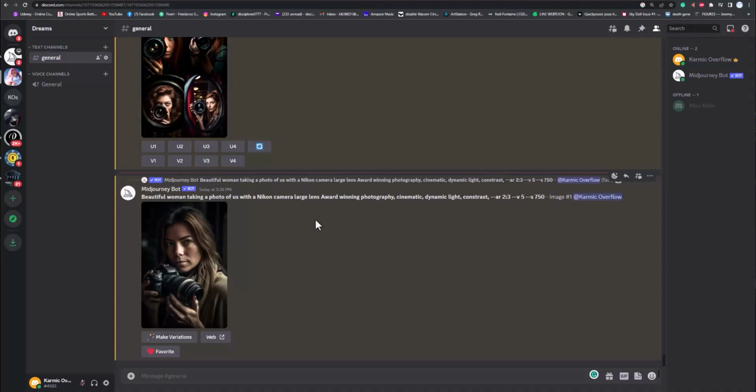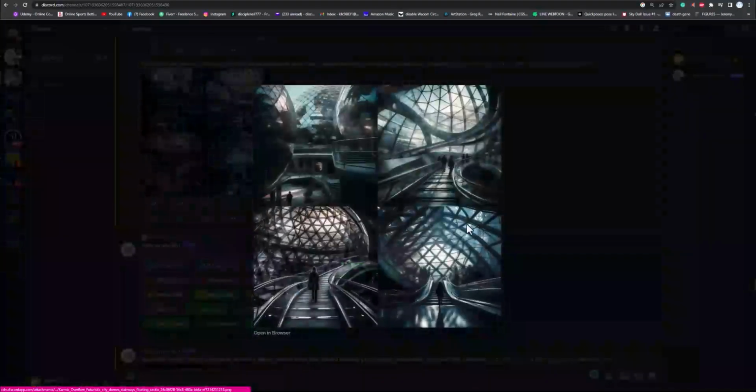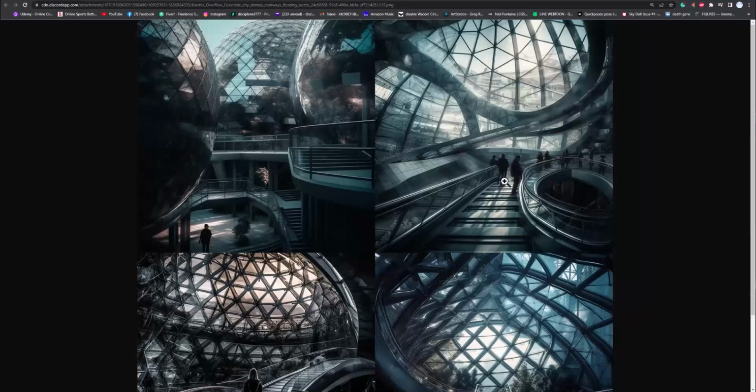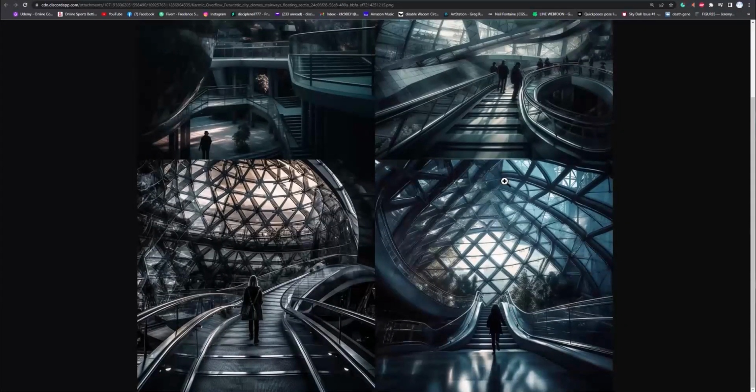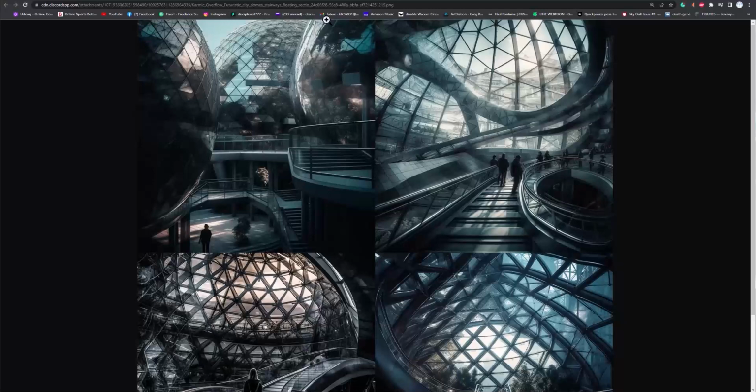And then if you like it, you can start paying for it, and you could do the $10 a month, which I don't recommend because you're probably going to want to do the $30 a month, which gives you free relax mode. But anyway, once you get all that downloaded and ready to rock and roll, let's start making some awesome, beautiful images. Look at this kind of stuff you can do. I mean, this is stuff that you can't possibly do because these things don't exist. So you can even take pictures of stuff that just doesn't exist. Look at those, they look like photos. I mean, that's absolutely amazing.